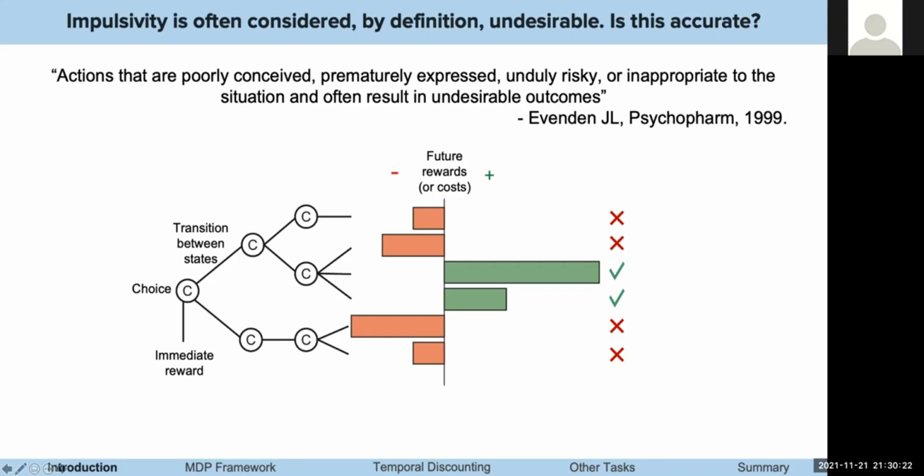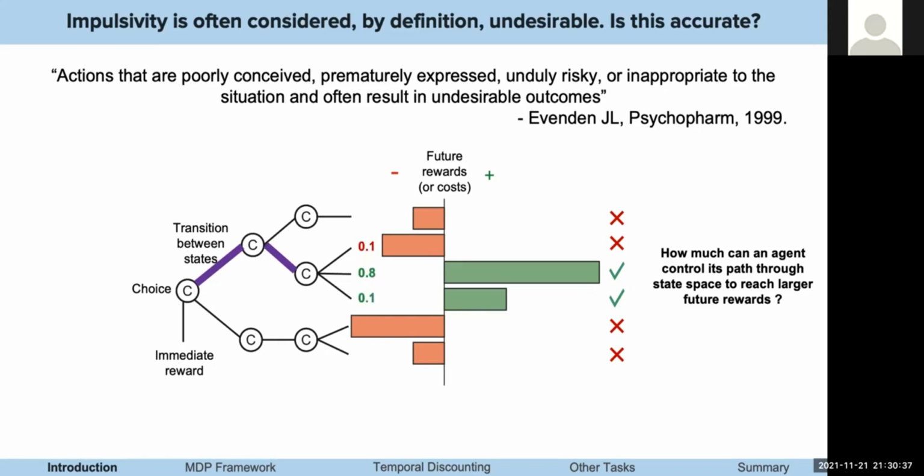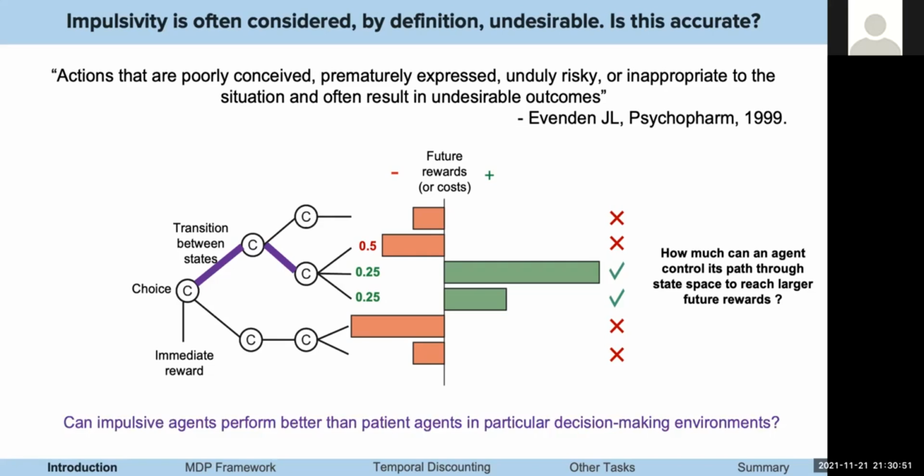The question is, how much can the agent control its path through the state space? This might be challenging depending on the transition probabilities. What if the agent selects a series of actions that leads to the node in purple, and then the transition probabilities favor the positive outcomes? Then it obviously is better to take the future option. However, what if the future positive reward is very uncertain or equally likely to be negative or positive? Then the question becomes, should you take the immediate reward? And can impulsive agents potentially perform better than patient agents in particular decision-making environments?